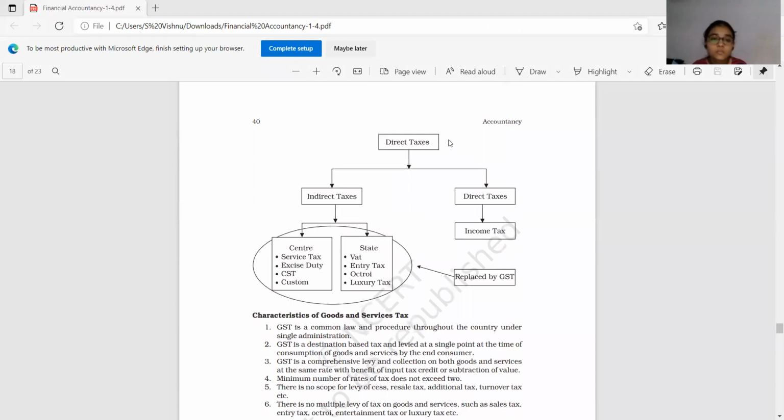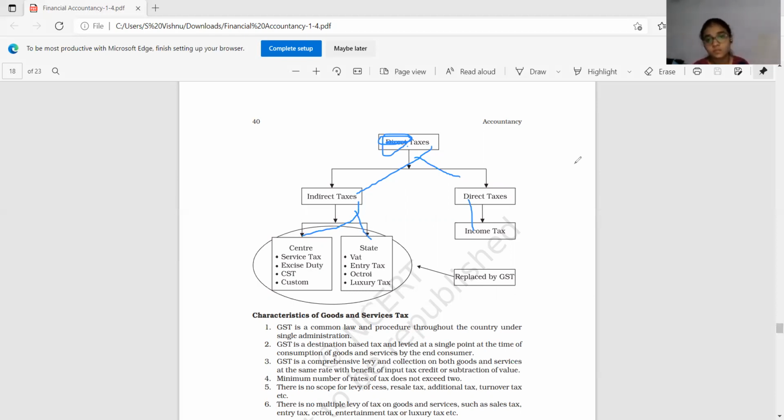Then see our taxation system. This is just an introduction to the taxation system. See, this is not direct taxes, this is just taxes. Direct should not be there. There is a mistake. Okay. Taxes are divided into indirect taxes and direct taxes. So income tax is a direct tax. Direct tax means there is no broker. The person who is responsible to pay tax pays directly to the tax authorities or the government. Okay. In indirect tax, brokers and mediators will be there.